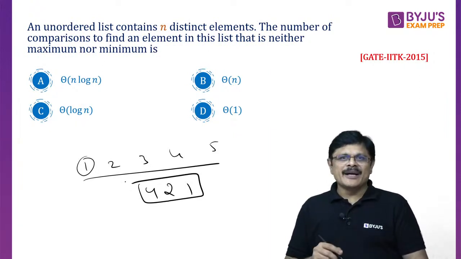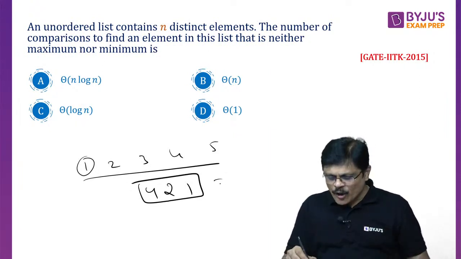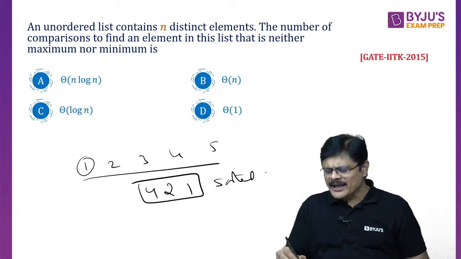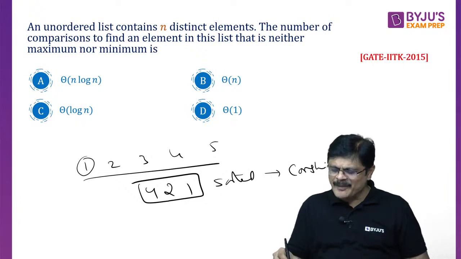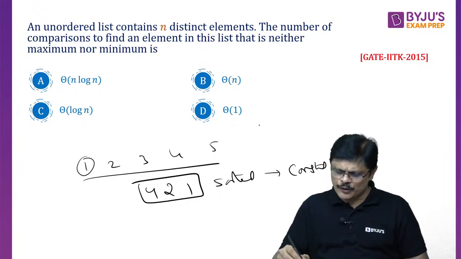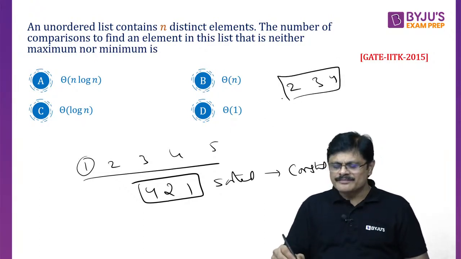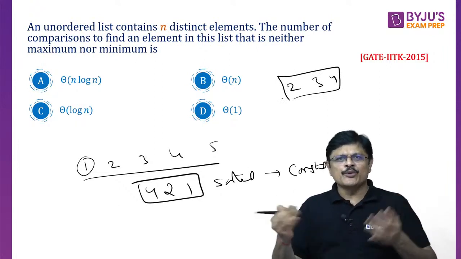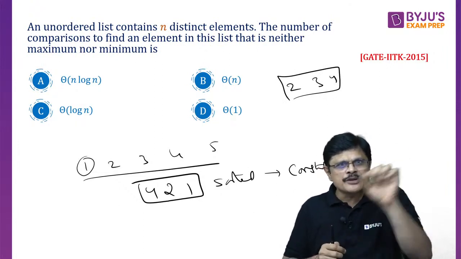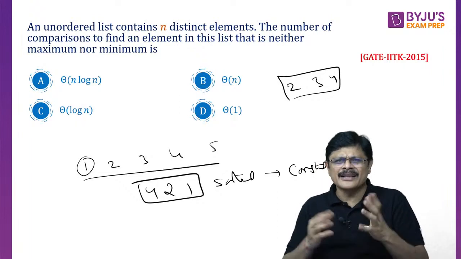Find the maxima and minima in this, or write them in sorted order. Sorting 3 elements can be done in constant time, sir. Okay, 4, 2, 3 you said. You can take 2, 3, 4 also. You sort them. You may not be taking them in 2, 3, 4 order; first you select 4, then 2, then you might be selecting 3. Like that you may be selecting.